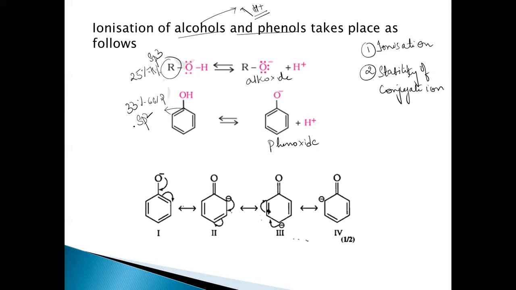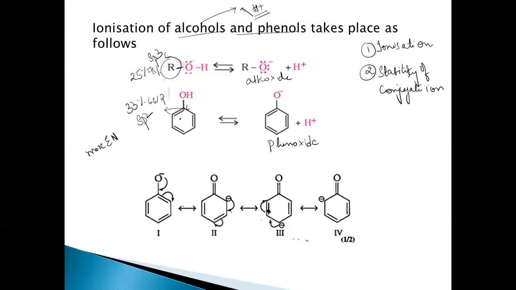The more the s character, the more electronegative that carbon is. The more electronegative carbon will hold the pair of electrons closer towards it when compared to the sp3 hybridized carbon. So the bonded pair of electrons between C and O is closer towards the sp2 hybridized carbon when compared to the sp3 hybridized carbon atom.